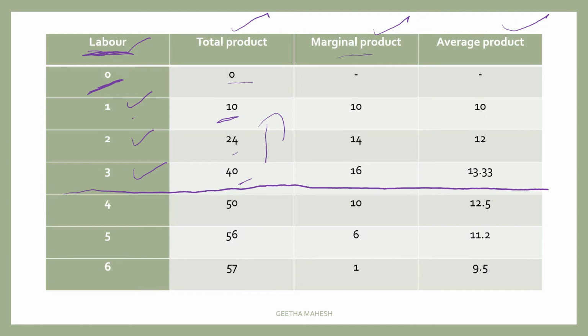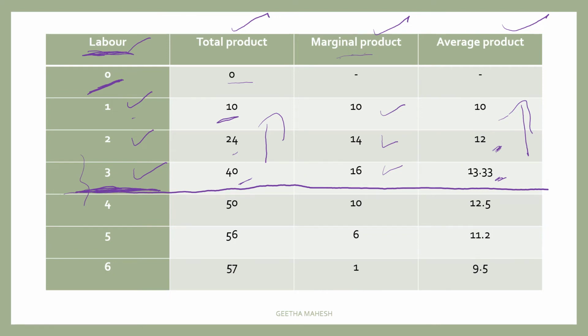And if you see the marginal product, even marginal product is also increasing. So the marginal product of successive units of the first 3 units keeps on increasing. And you can see even average product is also increasing. The average product of the first labor is 10, then if you consider first and second it is 12, then 13.33. You can see total product, marginal product and average product, all three are increasing till the employment of the third labor.